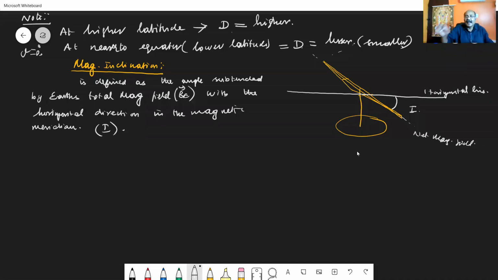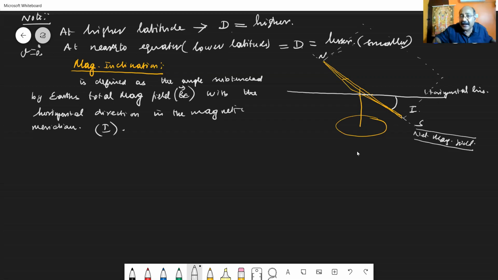Magnetic inclination. Magnetic inclination can be defined as the angle subtended by the Earth's total magnetic field with the horizontal direction, or the horizontal line drawn in the magnetic meridian. See, what is the explanation? When you are considering the magnetic needle placed on the surface of the Earth, it comes to rest along the north-south direction. The line which it joins is called the magnetic axis. Along that magnetic axis, the net magnetic field is acting. If you drop a perpendicular to that magnetic axis, you will have the magnetic meridian. The vertical plane passing through the magnetic axis is the magnetic meridian.